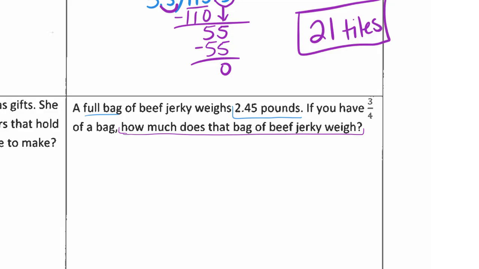So would my answer get bigger or smaller? Bigger, because it's 4 over 3. Because remember from yesterday, if what I'm multiplying by is bigger than what I'm dividing by, then my answer becomes bigger regardless.